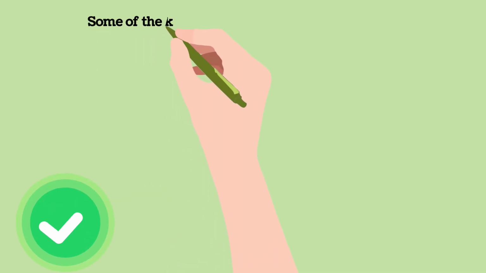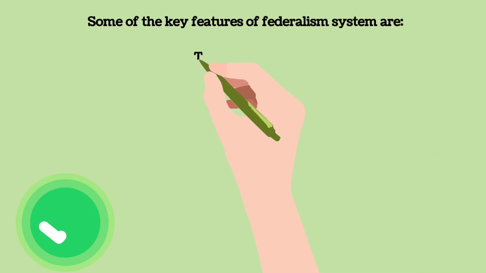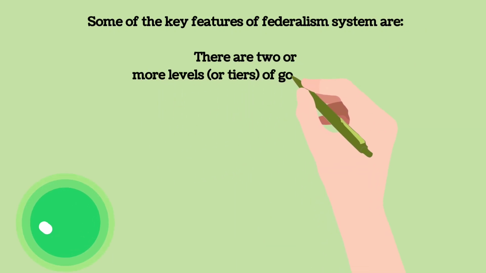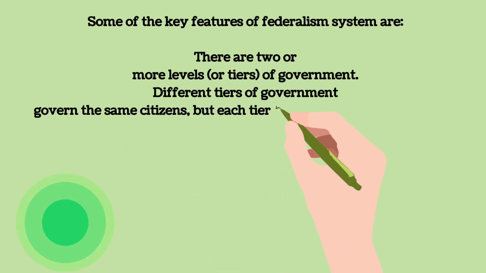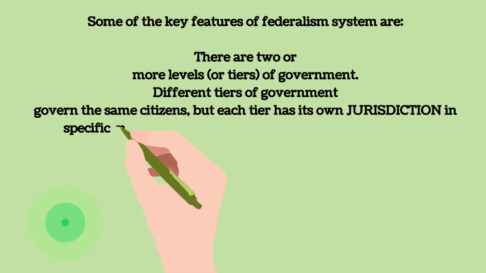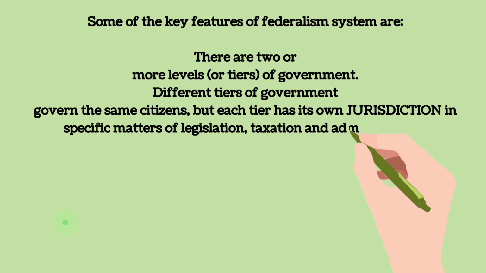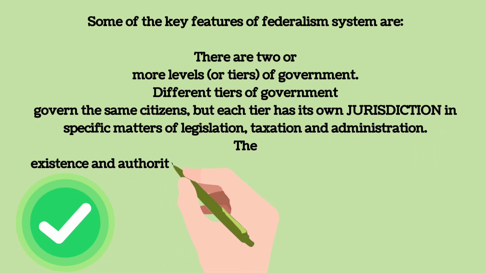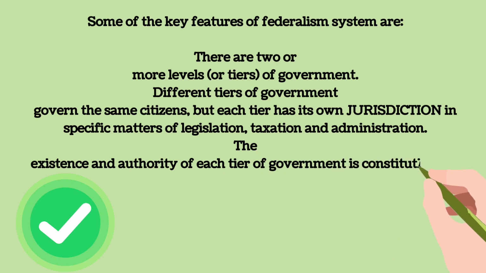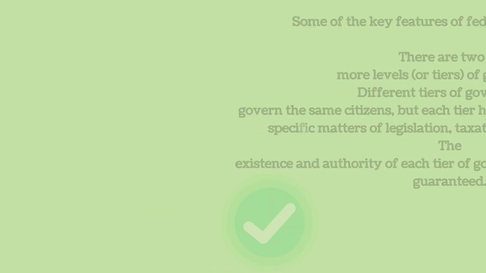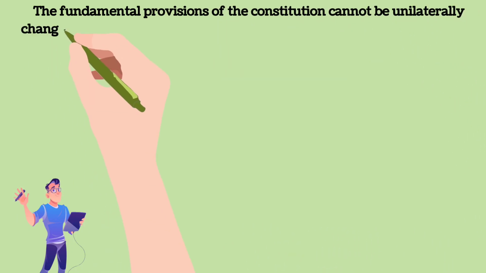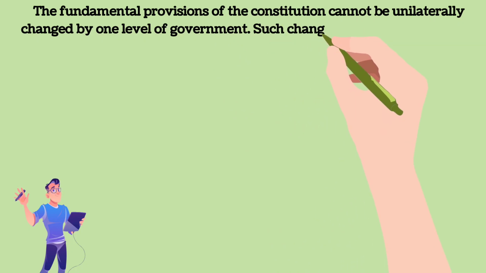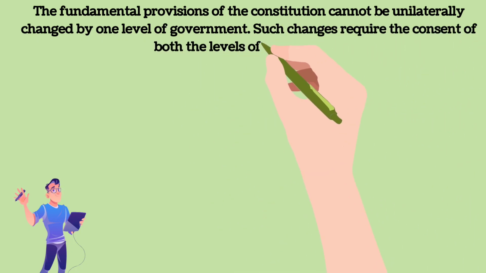Some of the key features of the federalism system are: there are two or more levels or tiers of government. Different tiers of government govern the same citizens, but each tier has its own jurisdiction in specific matters of legislation, taxation and administration. The existence and authority of each tier of government is constitutionally guaranteed. The fundamental provisions of the Constitution cannot be unilaterally changed by one level of government. Such changes require the consent of both the levels of government.